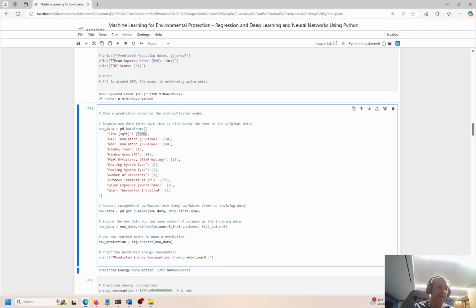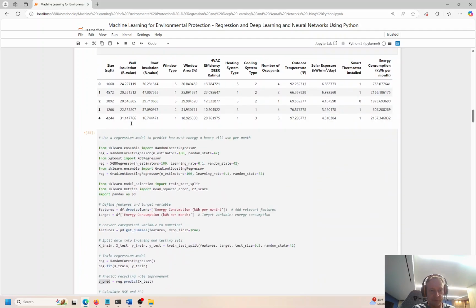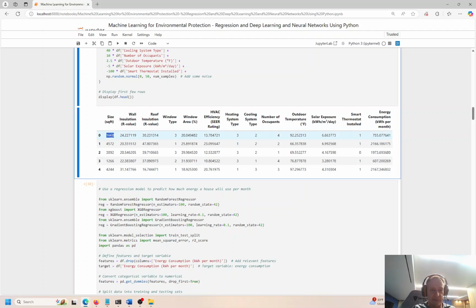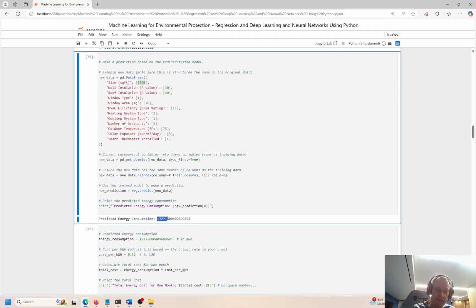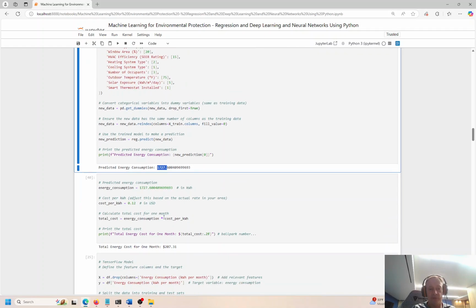That's just like back of the napkin, right? An equation on a cocktail napkin when you're sitting in the bar. Quick sanity check. You're done in a couple of seconds here, right? So we'll look at all of these features simultaneously, but just looking at the first one, this makes sense to me. This house, 3,500 square feet, is double the size of this house, give or take, and the energy consumption is double. This is 755. This is 1,700, right? So a little more than double, just over double.